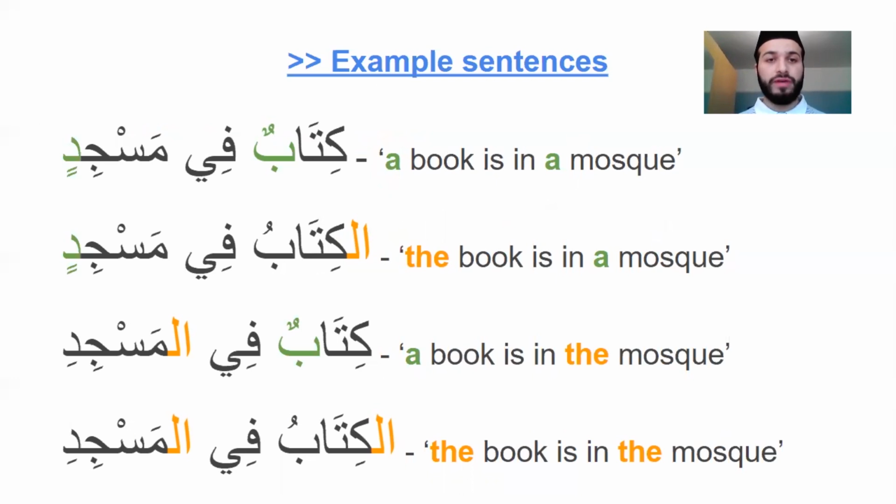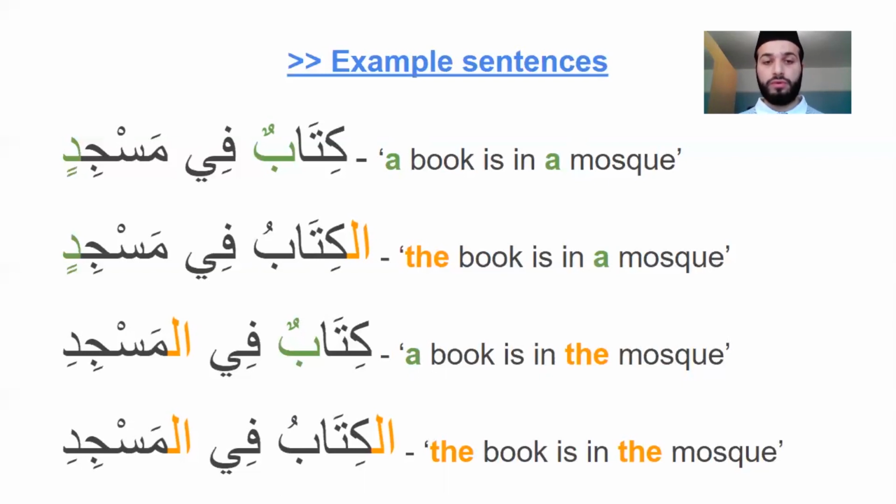Example sentences. At the beginning, we have kitabun fi masjidin. Both words have double diacritical marks at the end. So that would be a book is in a mosque. Two indefinites. The second example, we have one definite and then another indefinite. So we have al-kitabu fi masjidin. That would mean the book is in a mosque.